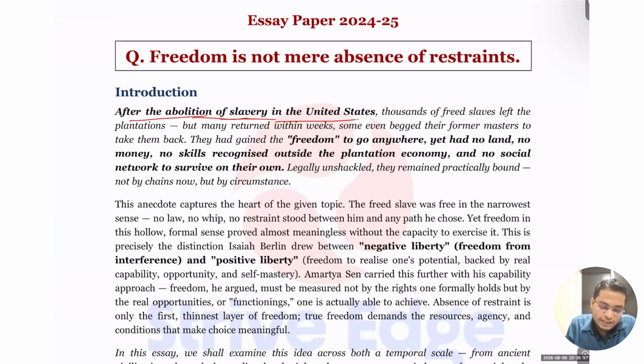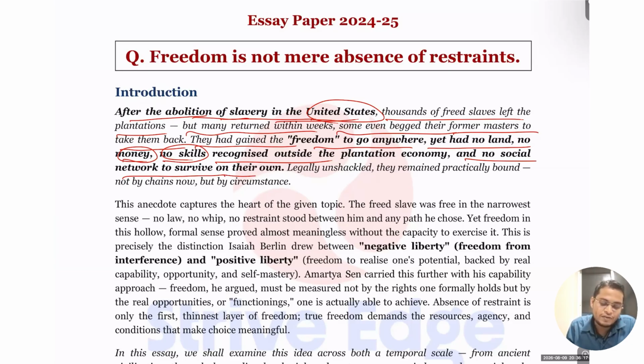So you can write: after the abolition of slavery in the United States, thousands of freed slaves left the plantations, but many returned within weeks. Some even begged one master to take them back. They had gained the freedom to go anywhere, yet they had no land, no money, no skills recognized outside the plantation economy, and no social network to survive on their own. Legally unshackled, they remained practically bound, not by chains but by circumstances. That is the core essence of this essay. It is not only the absence of restraint, it is about capability, facilitation and skills development. If we can ensure that, then only can we get real freedom.